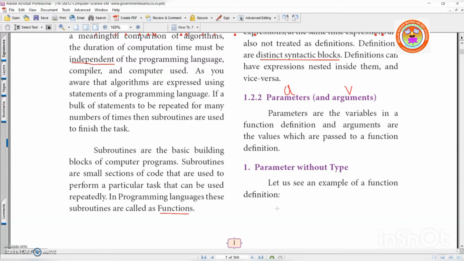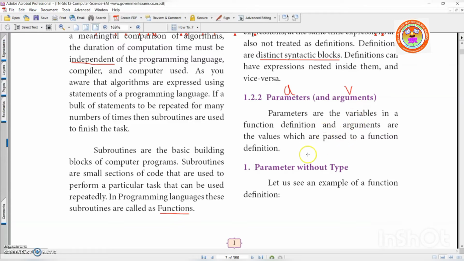So, see, the left eye and right eye will not have communication. The communication you get is from the brain. The same way, a function will communicate with the main program through parameters. Now you understood why I gave that example. So, parameters are the variables in a function definition and arguments are values.